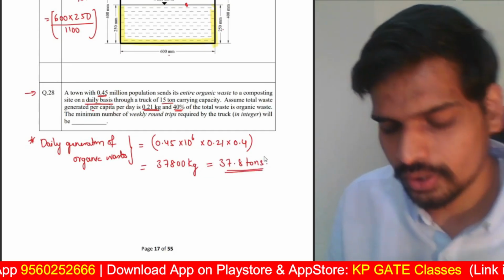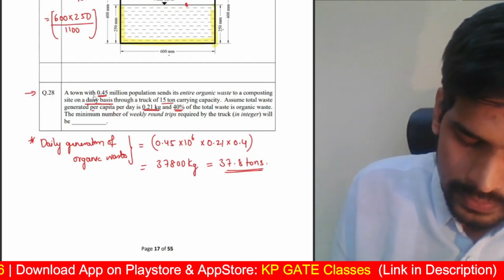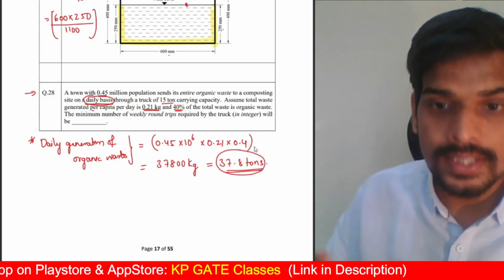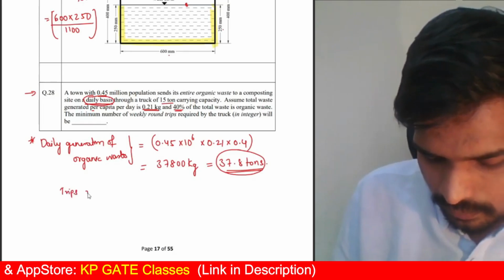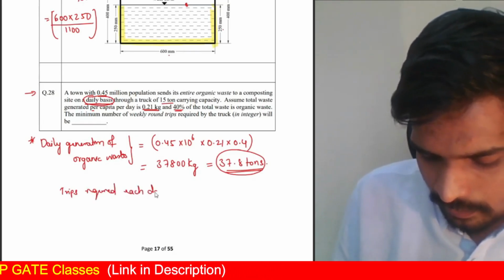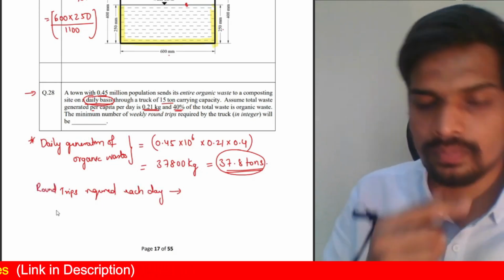This is the total quantity of organic waste generated on a daily basis, and the waste is to be carried on a daily basis. So this is the amount of waste to be carried each day. How many trips do you require each day? Trips required each day. Round trips, you can say. Round trip is basically going and coming.